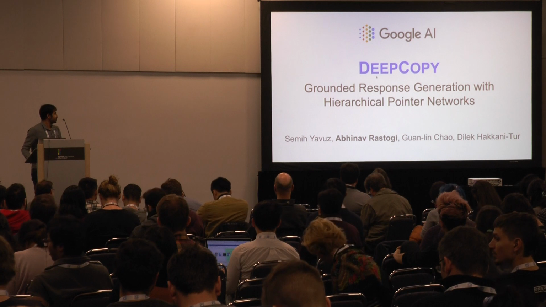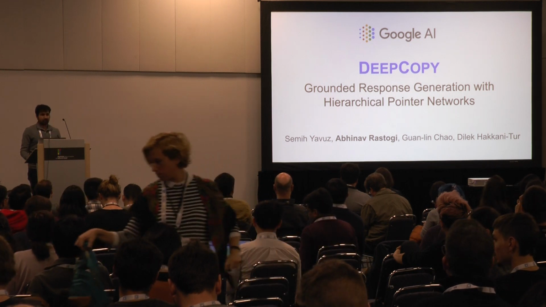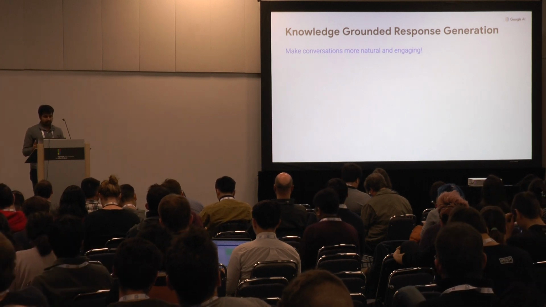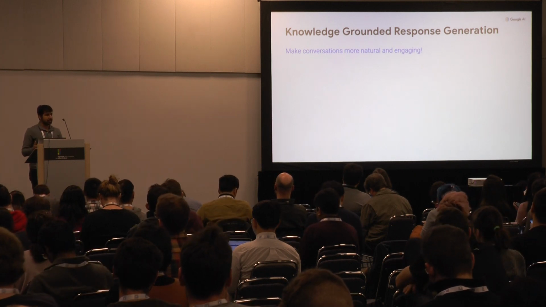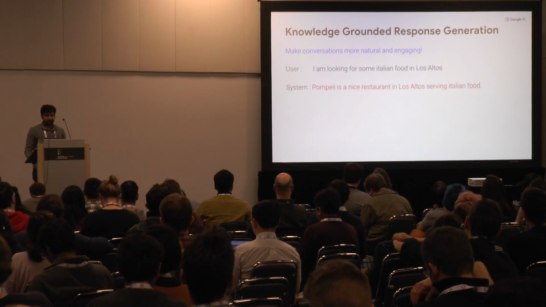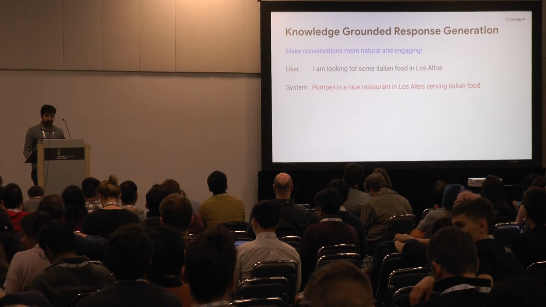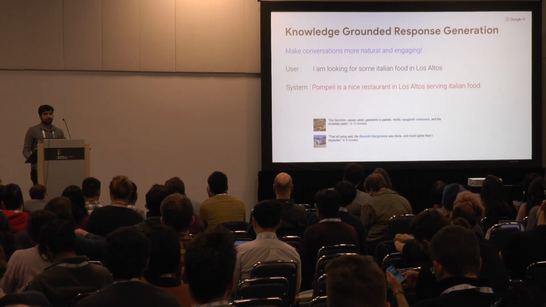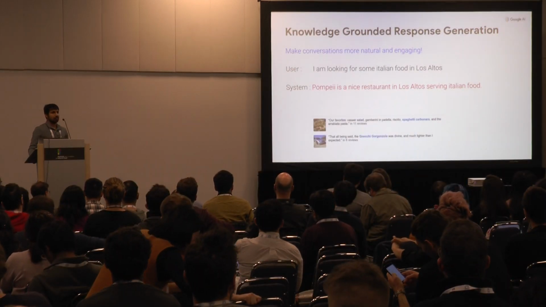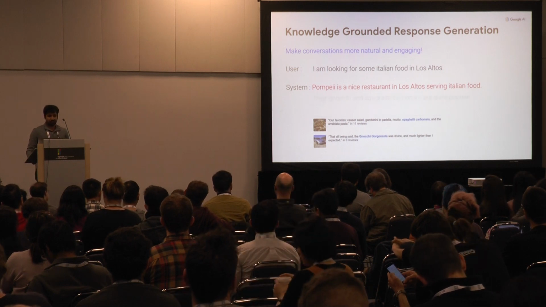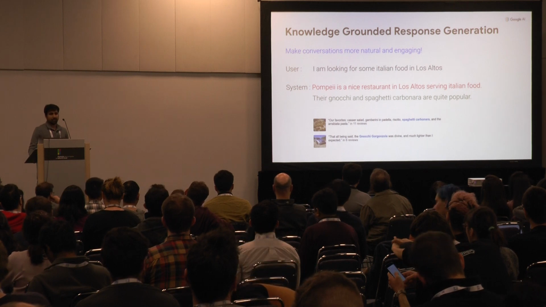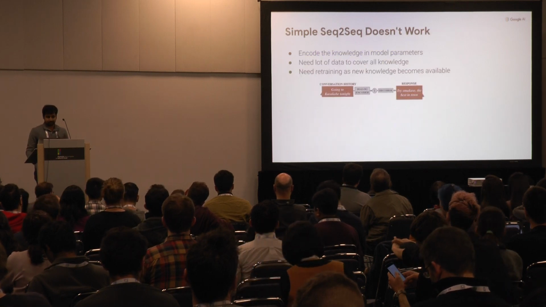Hi, I'm Abhinav. Today I'm going to talk about our work on response generation. We need grounding in response generation because we want to make conversations more natural and engaging. For example, suppose we have a restaurant recommendation system which recommends restaurants to users, and we also have reviews for those restaurants available on Yelp. If we can include information from these reviews in the response of the system, then we can make the system more engaging. So this is the motivation for grounding our responses in knowledge.